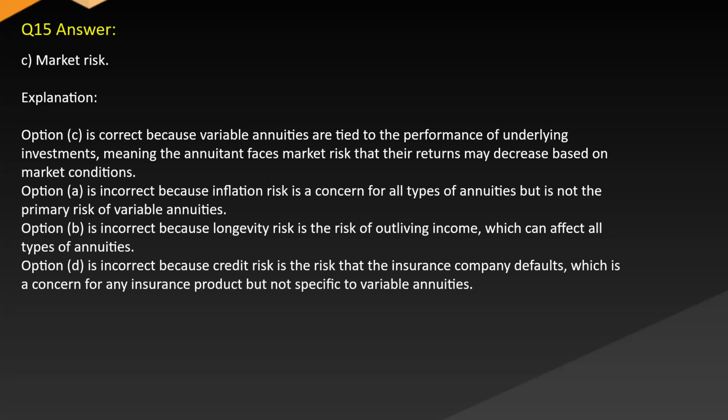Option A is incorrect because inflation risk is a concern for all types of annuities, but is not the primary risk of variable annuities. Option B is incorrect because longevity risk is the risk of outliving income, which can affect all types of annuities. Option D is incorrect because credit risk is the risk that the insurance company defaults, which is a concern for any insurance product but not specific to variable annuities.